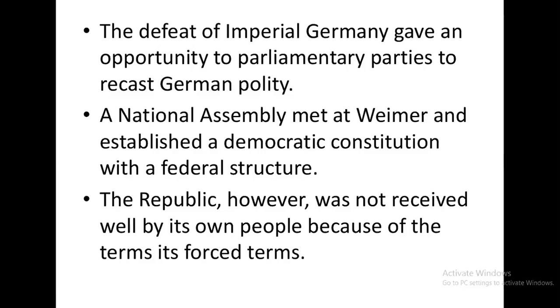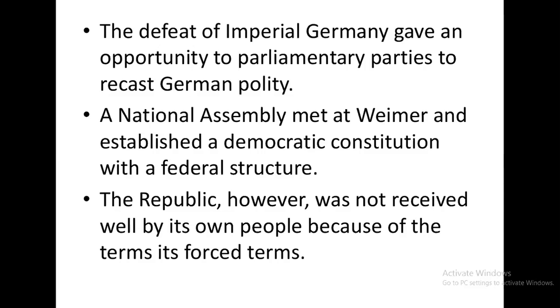The republic, however, was not received well by its own people because of its forced terms. That means when the National Assembly met at Weimar and established a democratic constitution with a federal structure, it was known as the Weimar Republic, because the National Assembly met at Weimar.